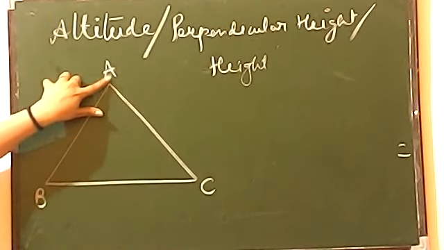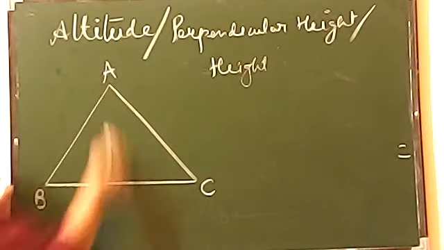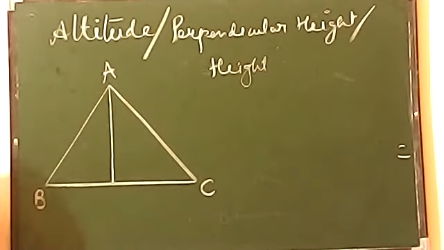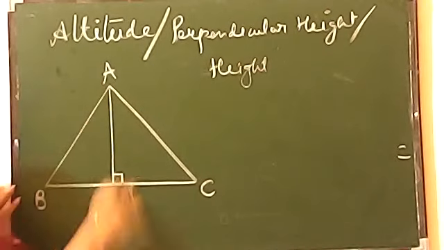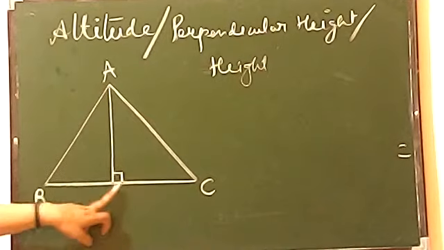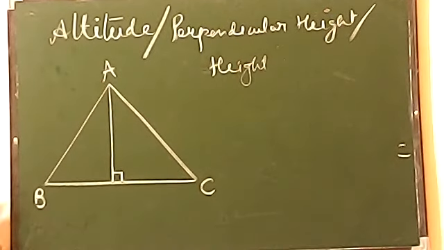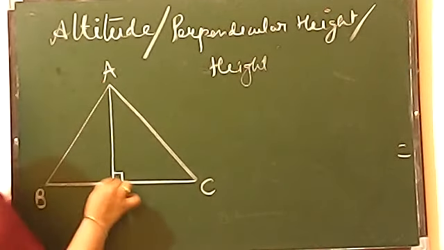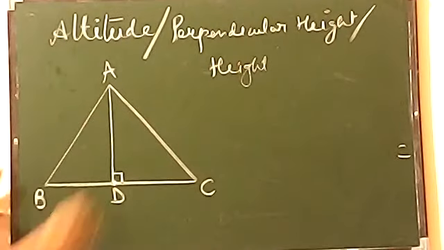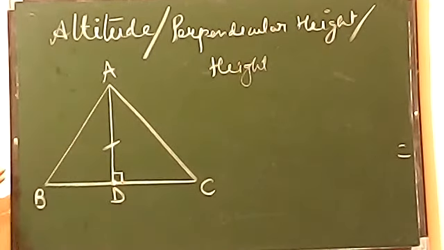It is drawn from the vertex to the opposite side, and always makes a 90-degree angle with the side. Now see this, it is making a 90-degree angle. Now you can give a name. I am giving the point where it cuts the name D. Now this is the first altitude in this triangle.